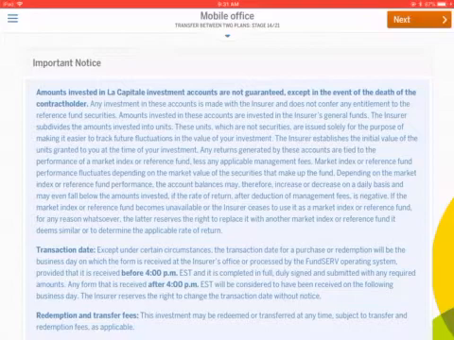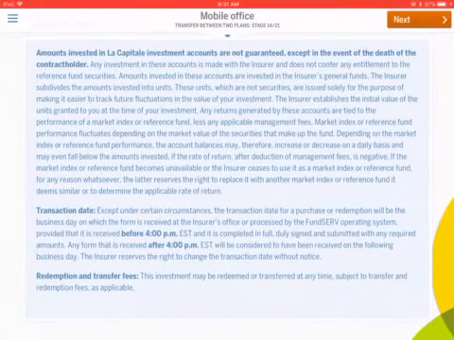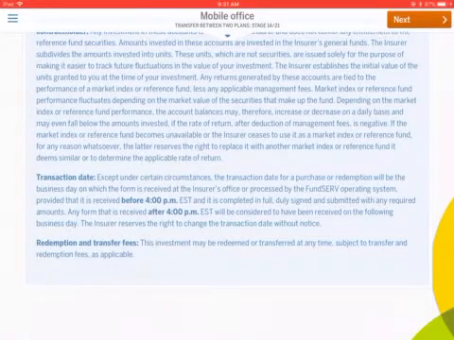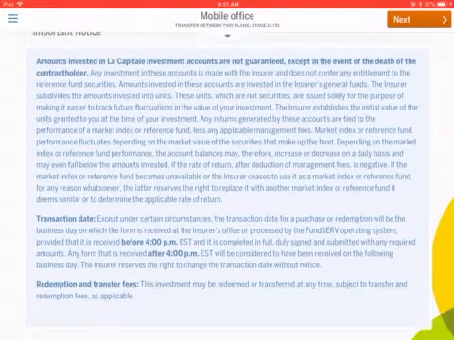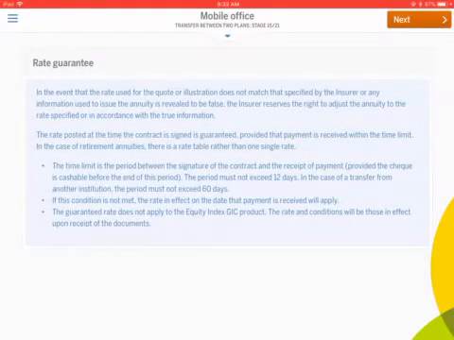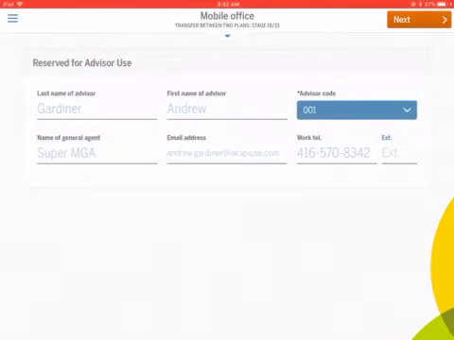Next, you have the legal notices about the fact that the accounts are not guaranteed except in the event of death. So that's the 100% death benefit. And then there's a spot there about trade dates. If we receive it before 4 p.m., you get today's trade date. If we receive it after 4 p.m., then you get the next trade date. If we were doing anything with GICs, we do guarantee the rates for 12 days on purchases and 60 days on transfers. This would be your information that's sucked in from your profile page.